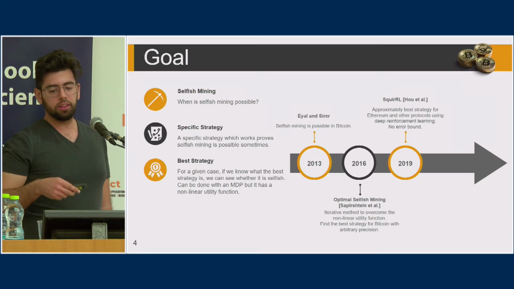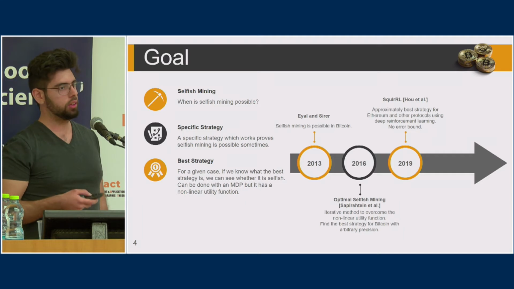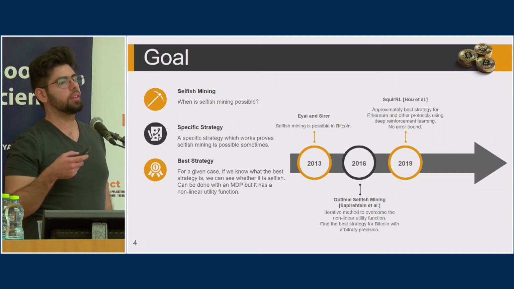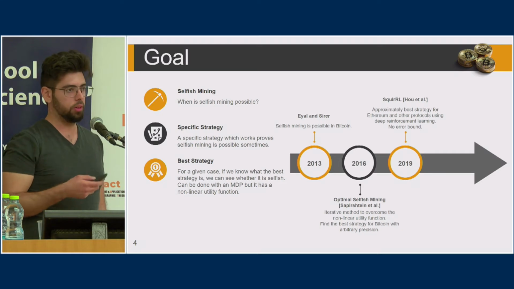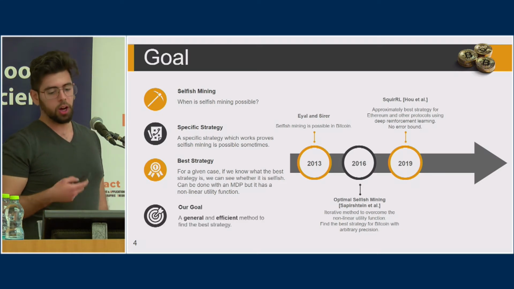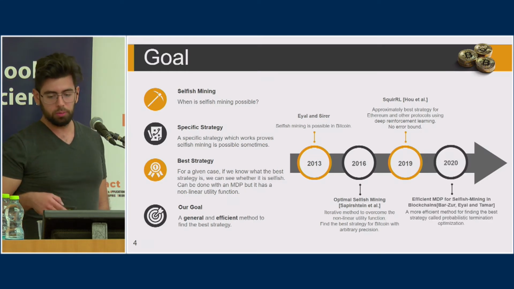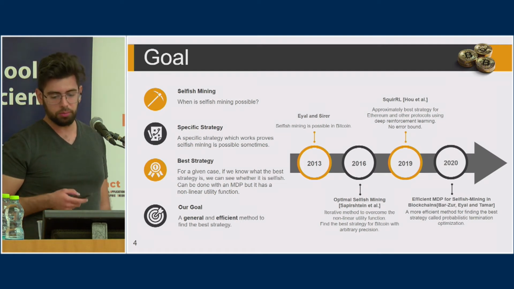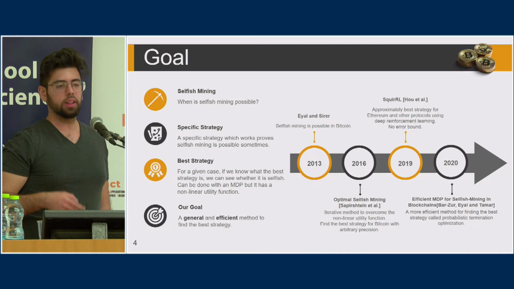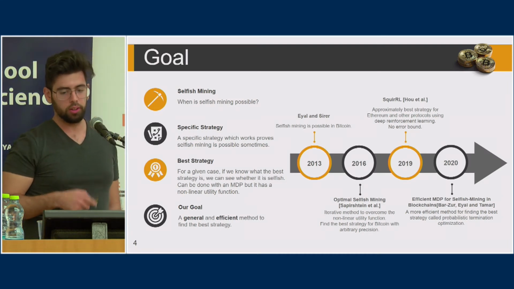And they did this with deep reinforcement learning, which is a method which is supposed to be more memory efficient, but it does mean that there's no bound for the error of the method. Okay, our goal is to generalize this and get a more general and efficient method of finding the best strategy. And this will be based on my previous paper, Efficient MDP Analysis for Selfish Mining in Blockchains, which gives an alternative method for Sapirshtein's method in order to overcome the nonlinear utility function.